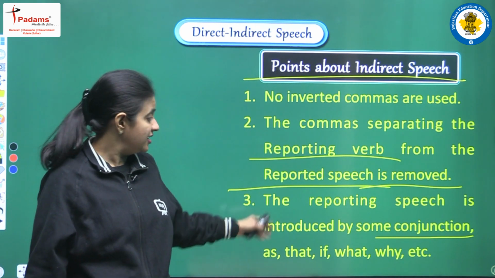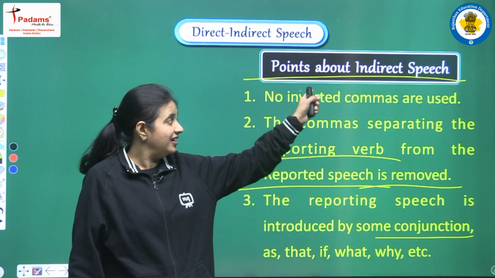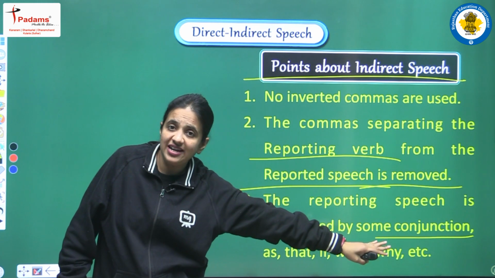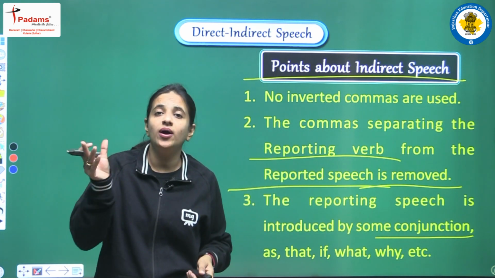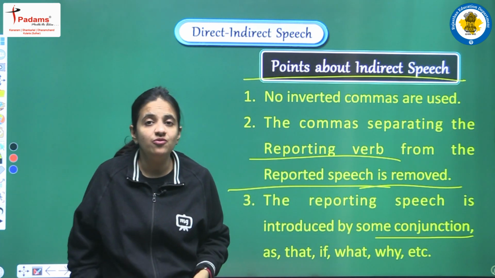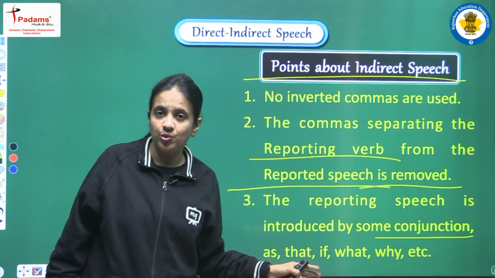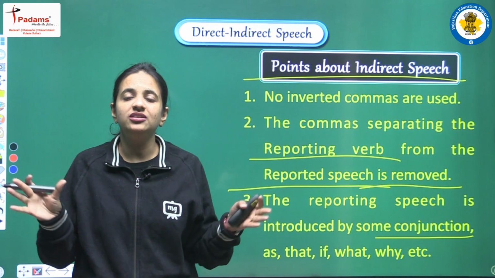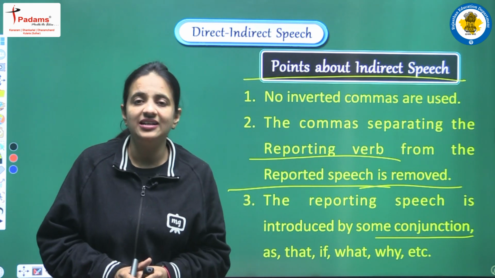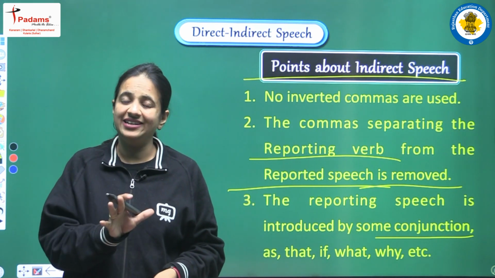But till now just understand this: in indirect speech, when we have a sentence, we have to add one word, and that word will have the role of a conjunction, and with the help of that word we can connect both the different parts of the sentence, both the two parts of the sentence.